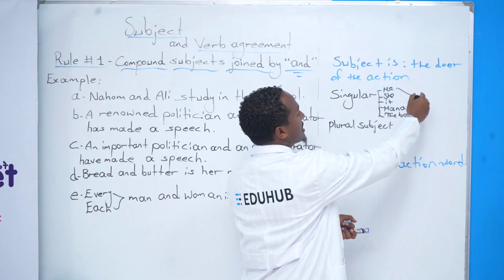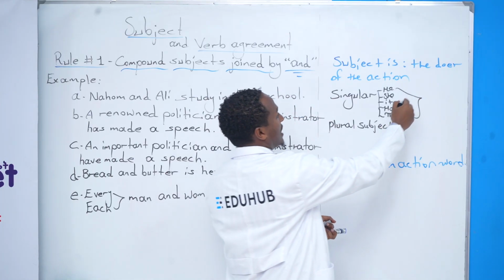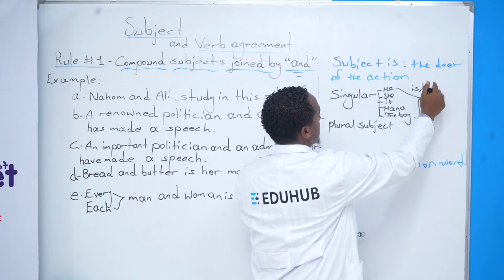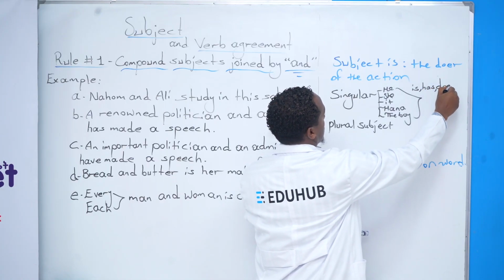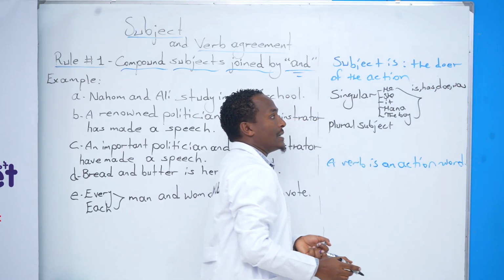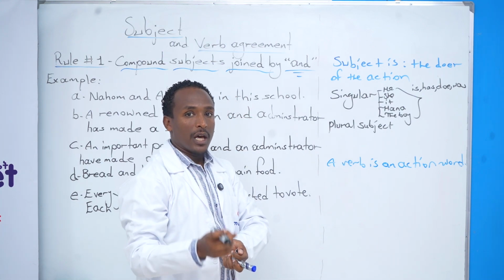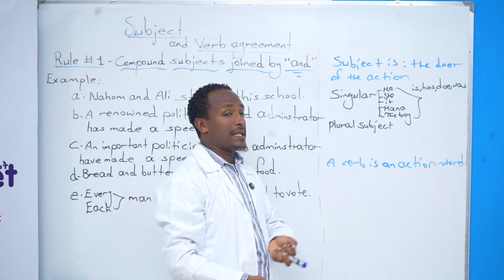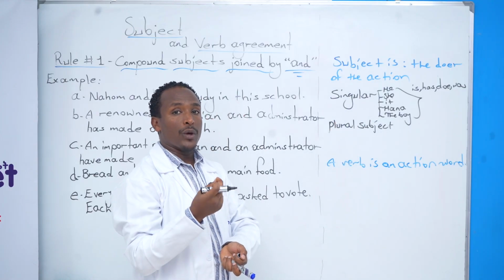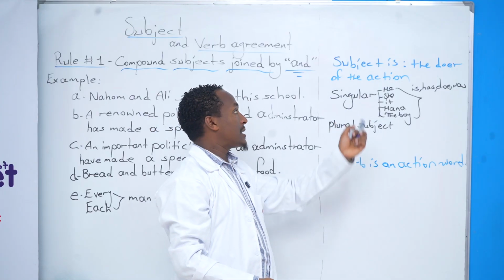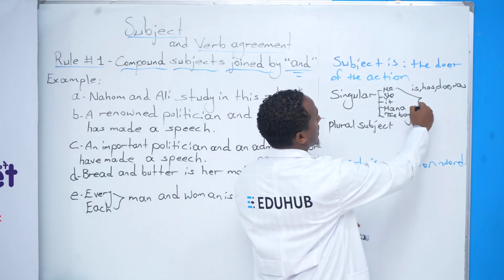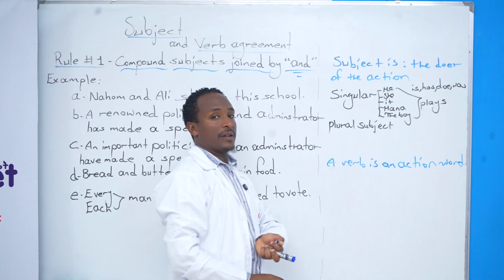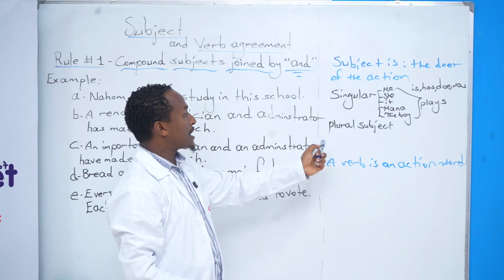So singular verbs from the helping verbs are is, has, does, and was. And from the action words, every action word uses s if the subject is singular. That means we add s into the verb when the subject is singular. Like assume we are using play, so we must add s into the verb if the subject is singular.